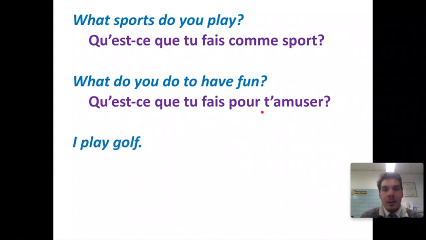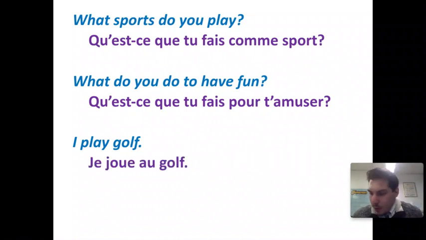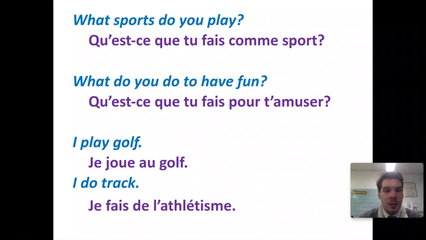All right, on your note sheet, if you're taking notes, skip past those two verb boxes for just a moment. And down at the bottom, underneath those two verb boxes, I gave you two examples. I play golf and I do track. This is a good way to respond to these two questions. I play golf. Je joue au golf. I do track. Je fais de l'athlétisme.